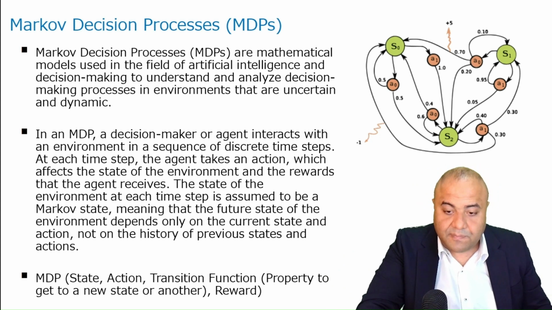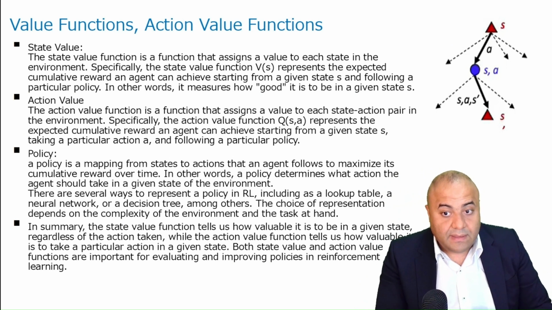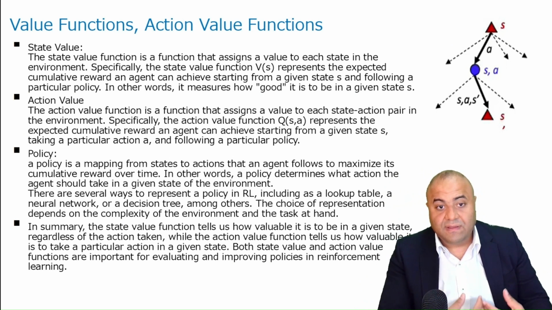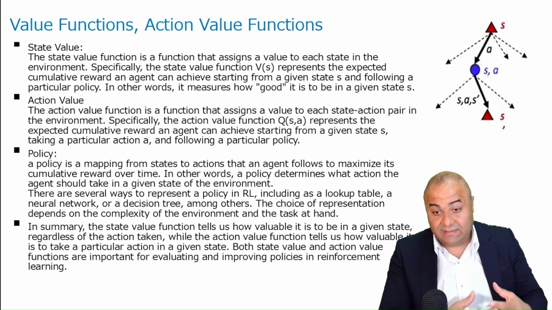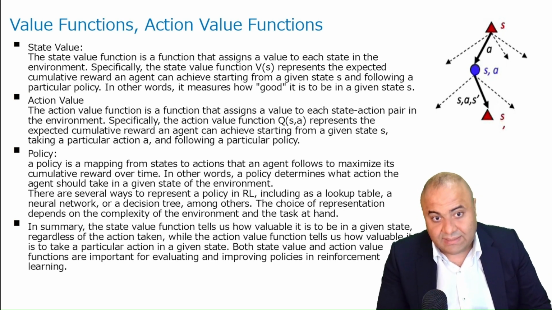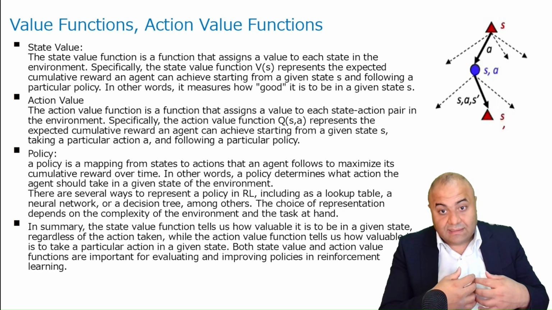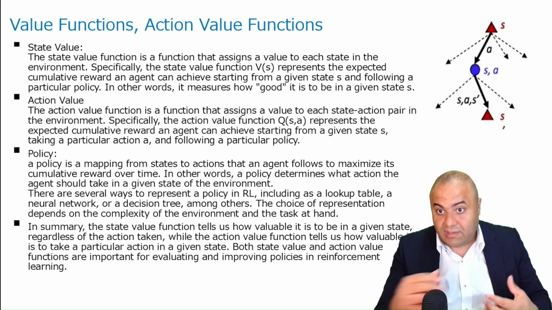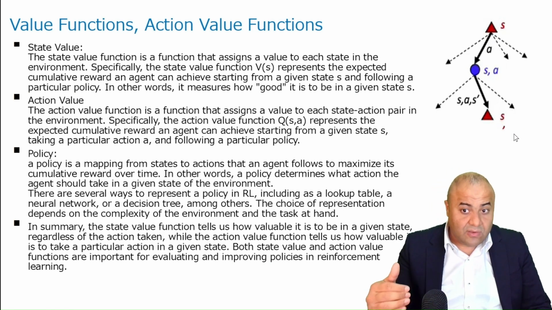Another thing we have to care about is some vocabulary we have to consider: the state value, the action value, and the policy. This vocabulary looks a bit complicated, but it's not. A state value is simply when you have a state and you want to measure how good this state is. So if I have S and S slash, this is state S and this is state S slash, which is better?